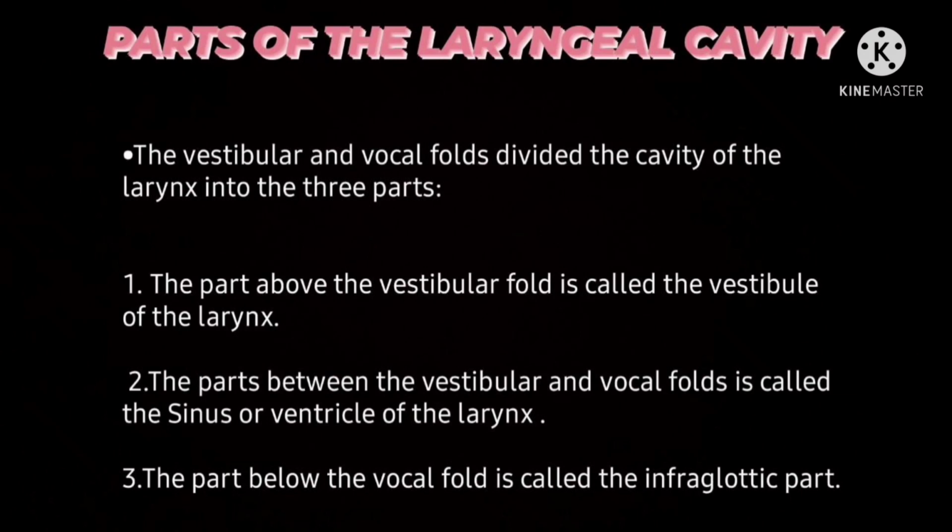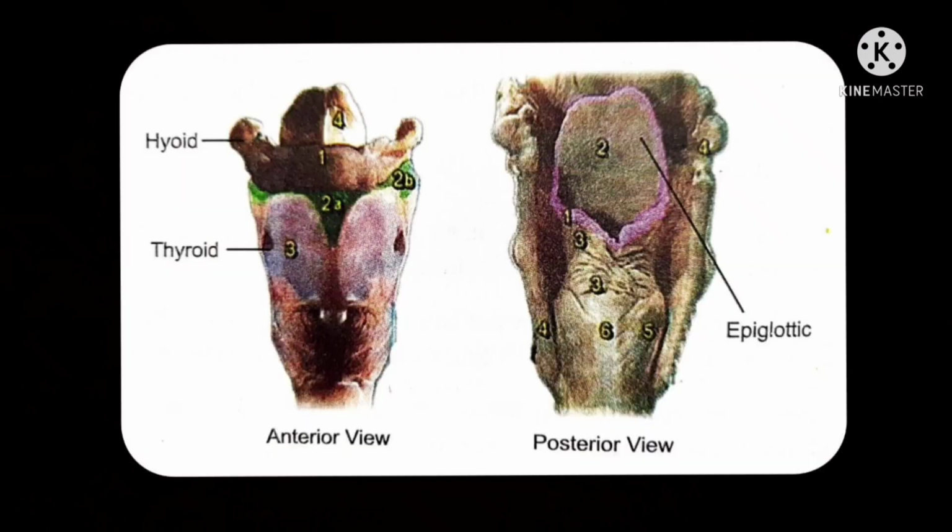Parts of the laryngeal cavity. The vestibular and the vocal folds divide the cavity of the larynx into three parts. First, the part above the vestibular fold is called the vestibule of the larynx. Second, the part between the vestibular and vocal folds is called the sinus or ventricle of the larynx. Third, the part below the vocal fold is called the infraglottic part. Here is the anterior view and the posterior view where hyoid, thyroid and epiglottic are mentioned.